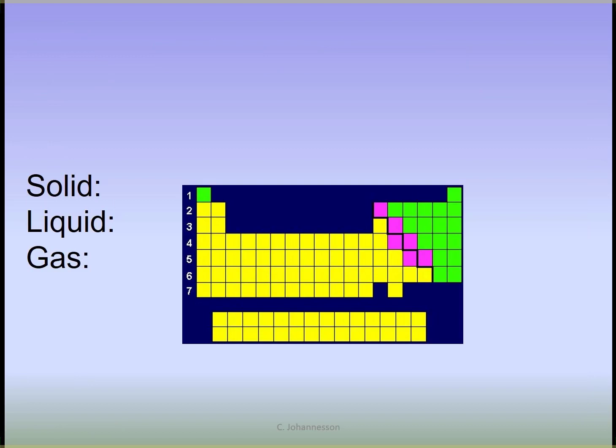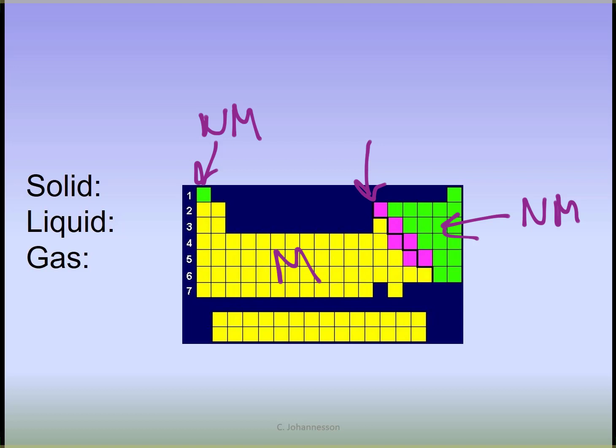On the periodic table, there is a little stair-step pattern right here that goes down, and this separates the metals from the nonmetals. So metals over on this side, we have nonmetals on this side. Remember that hydrogen's kind of different and it's hanging out here with the metals, but it is a nonmetal. The ones that are this purple color, those are the metalloids, and there are 6 of them that you need to know. They all have 2 sides of their box on that stair-step line.